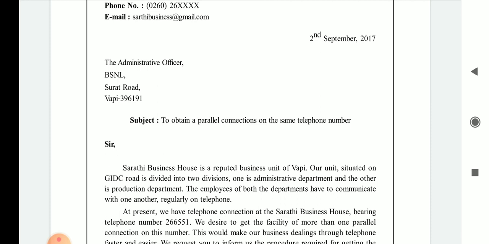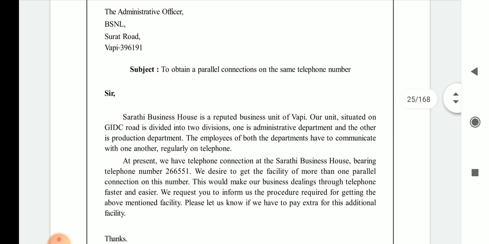Sir is the salutation. Writing that Sarthi Business House is a reputed business unit of Vapi. They are providing their introduction: the Sarthi Business House is a reputed business firm of Vapi. Our unit situated on the GIDC road is divided into two divisions.